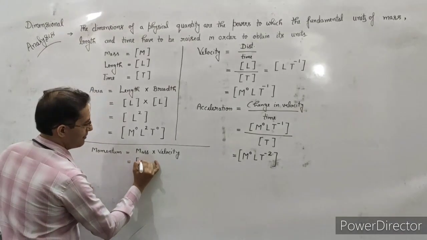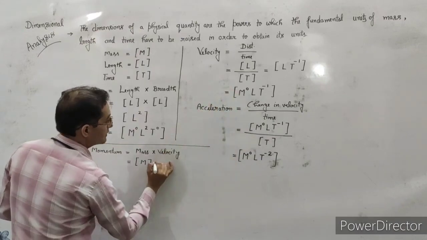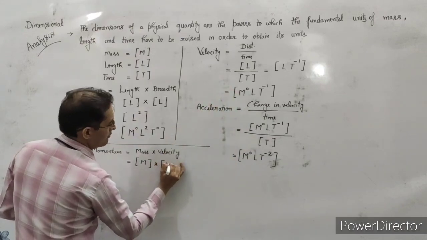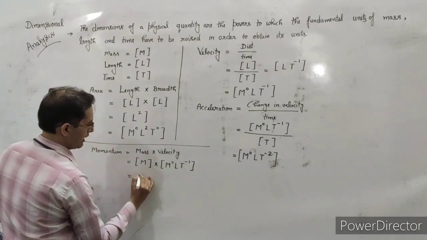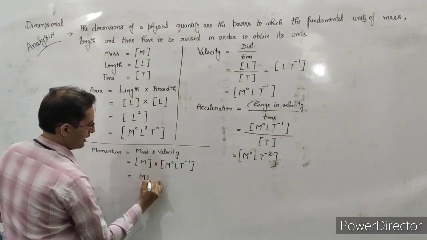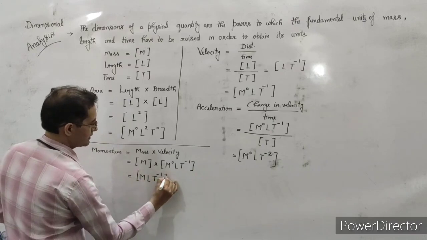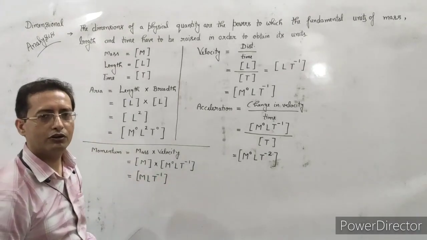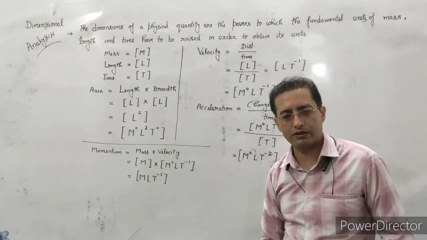Mass is M, and the velocity we have here is M0 L T minus 1. Solve it out. We will have M, L and T minus 1. This is the dimension of momentum. Similarly, we can also find the dimension of work. What is the